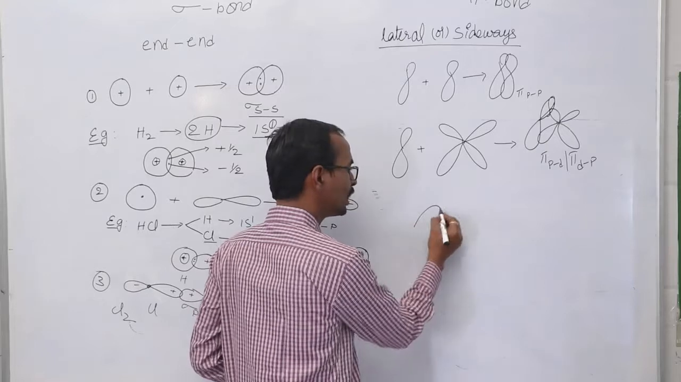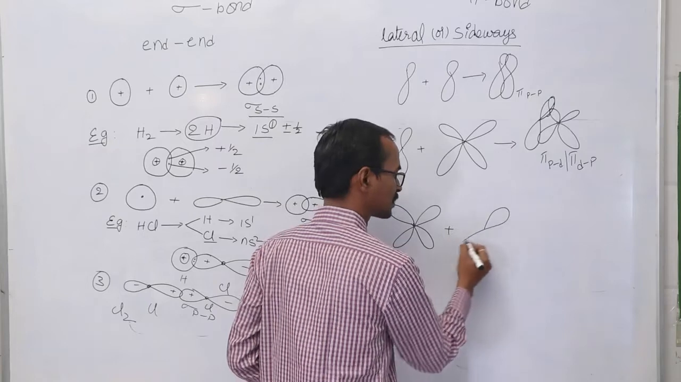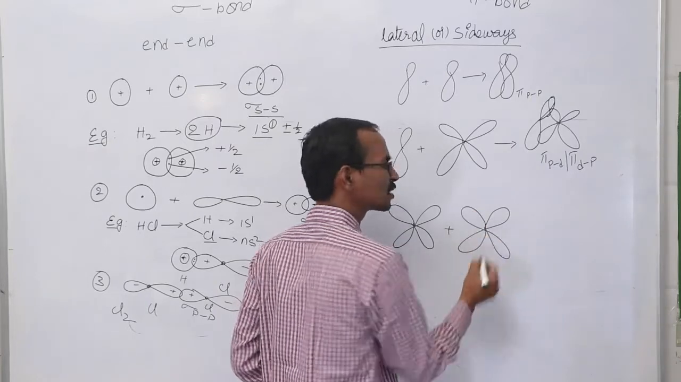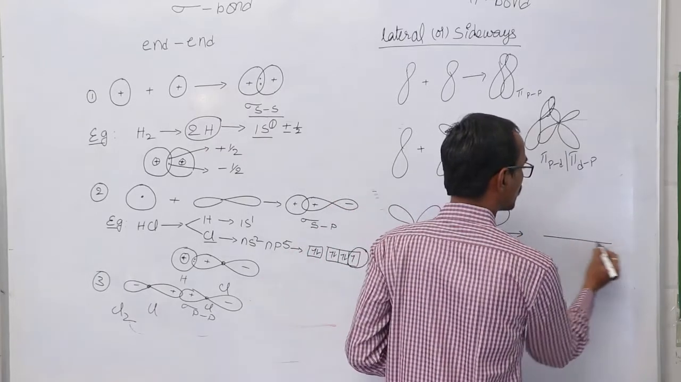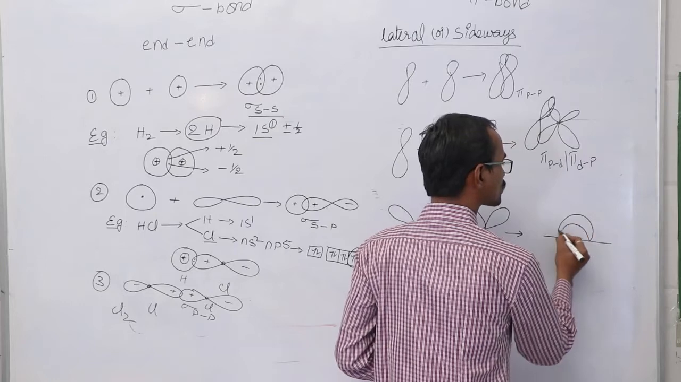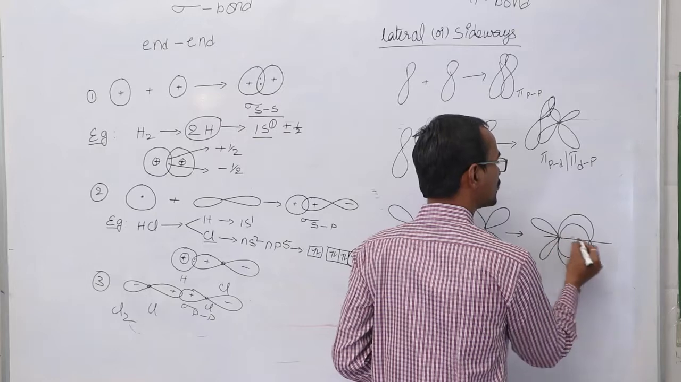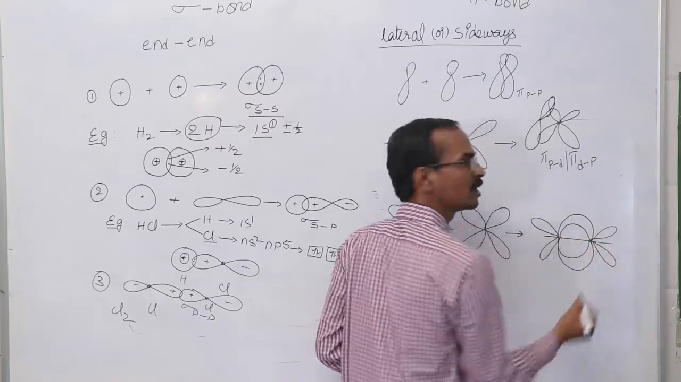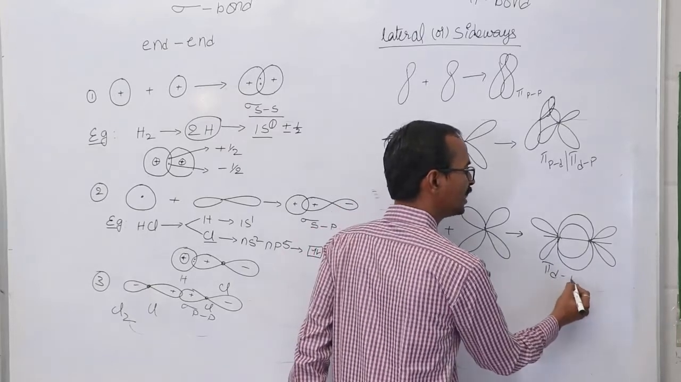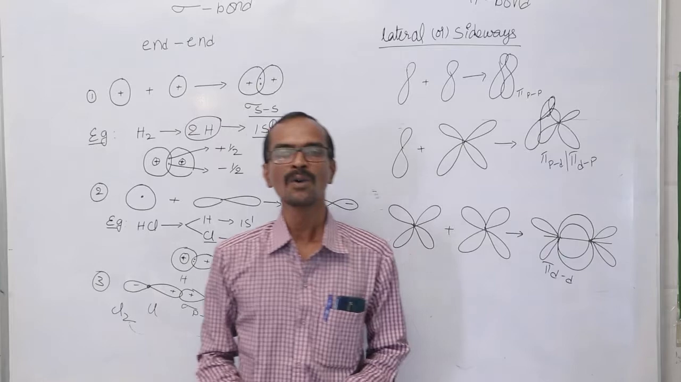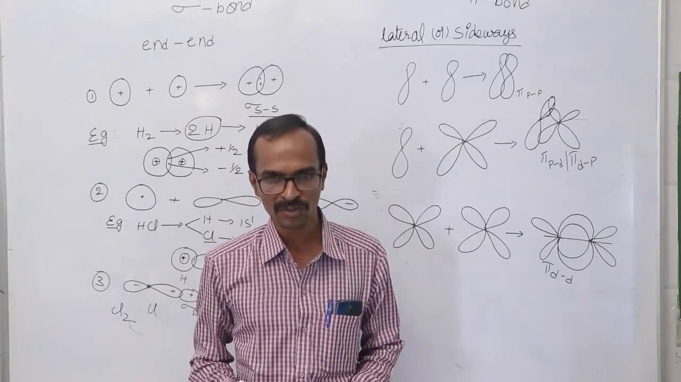If two d orbitals are involved in the lateral overlapping process, then what happens? Nothing but that also results in the formation of another pi bond. That pi bond is called as a pi d d bond. Like this, due to the positive overlapping process, we can expect two different kinds of bonds.